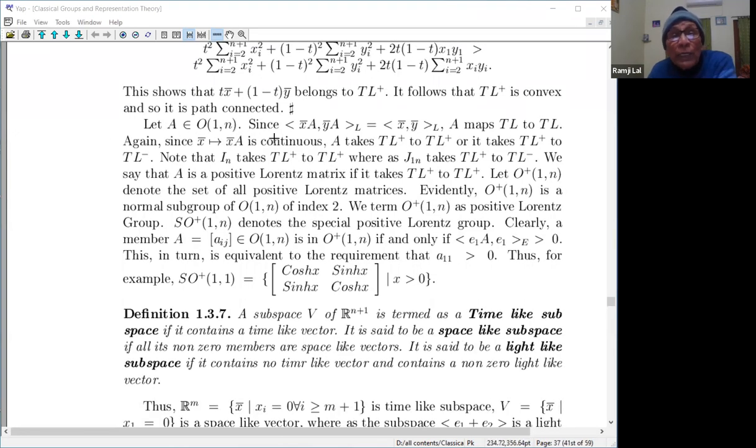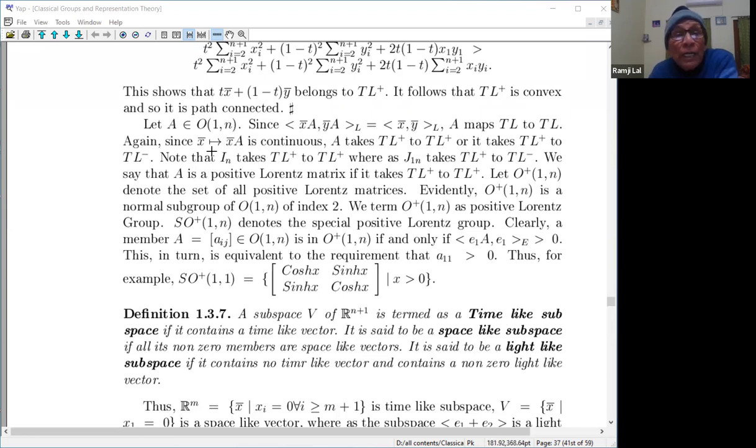So let A be in O1n, a Lorentz matrix. A maps TL to TL, because if x is a time-like vector, then xx L is negative, which is time-like, meaning it is negative. So Ax with Ax is also negative. That means A takes time-like vectors to time-like vectors.